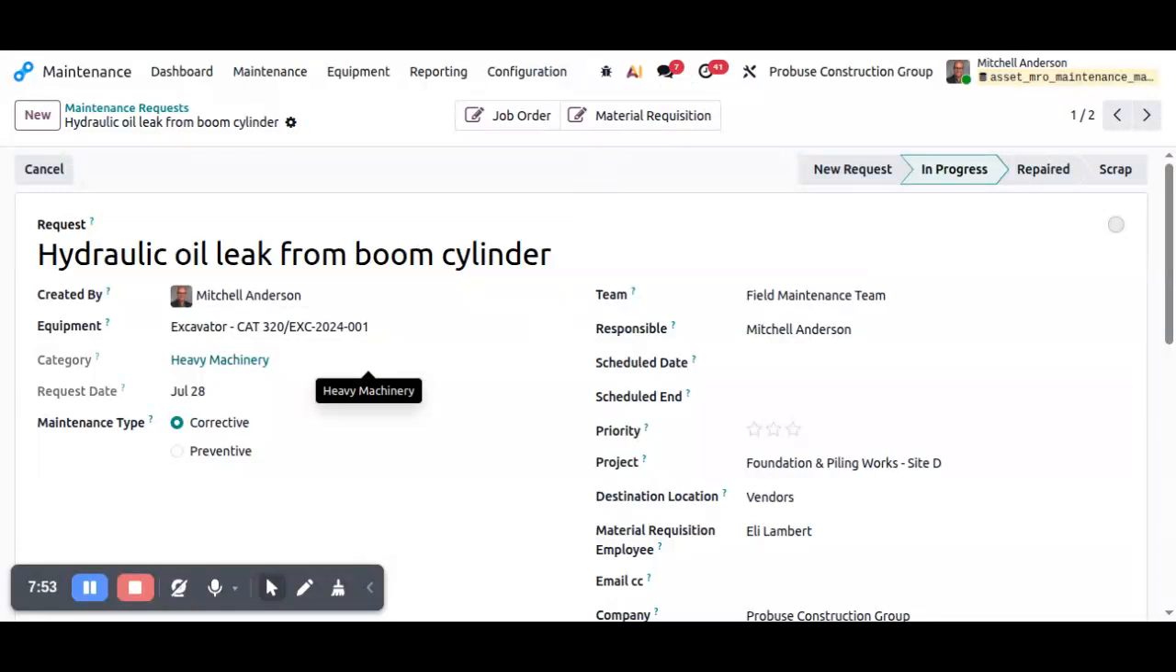The Asset MRO Equipment Maintenance Management module delivers a complete maintenance workflow by extending the Odoo standard maintenance application with equipment maintenance checklists, plant maintenance materials, maintenance requests, job orders, material requisitions, and enhanced reporting. Organizations can standardize maintenance procedures, improve maintenance planning, optimize resource utilization, reduce manual effort, and maintain complete traceability throughout the entire maintenance lifecycle.